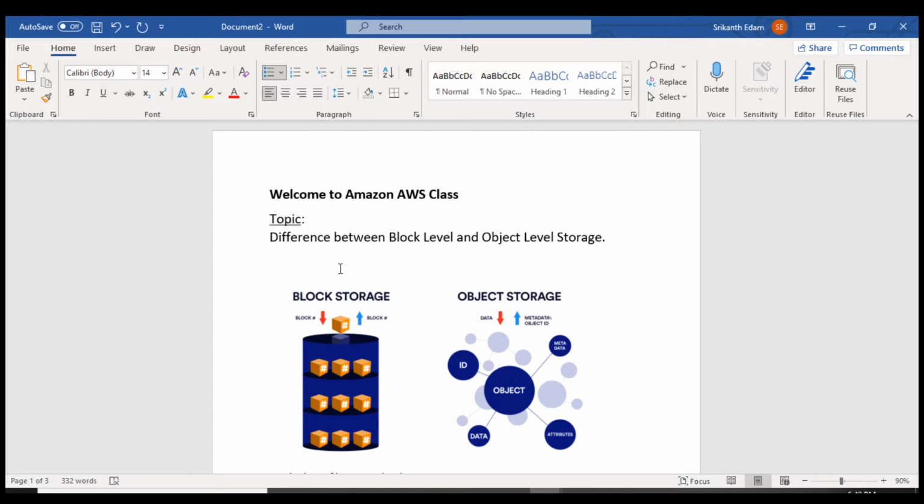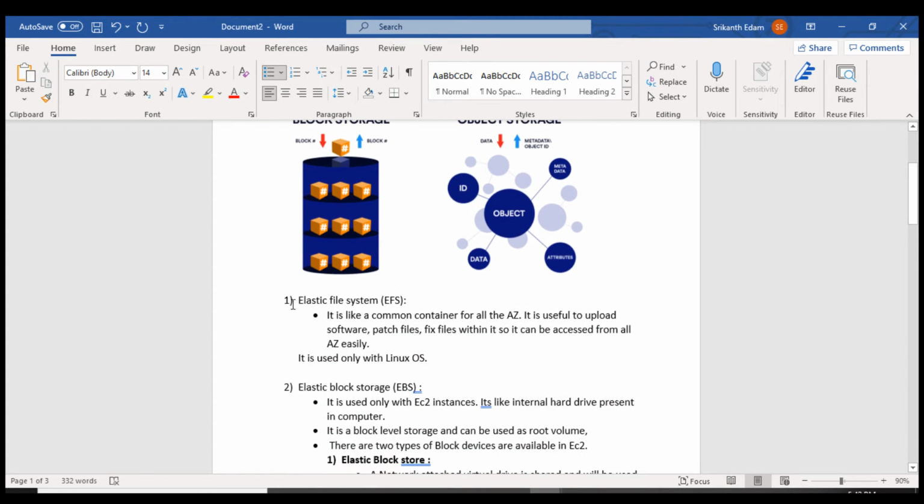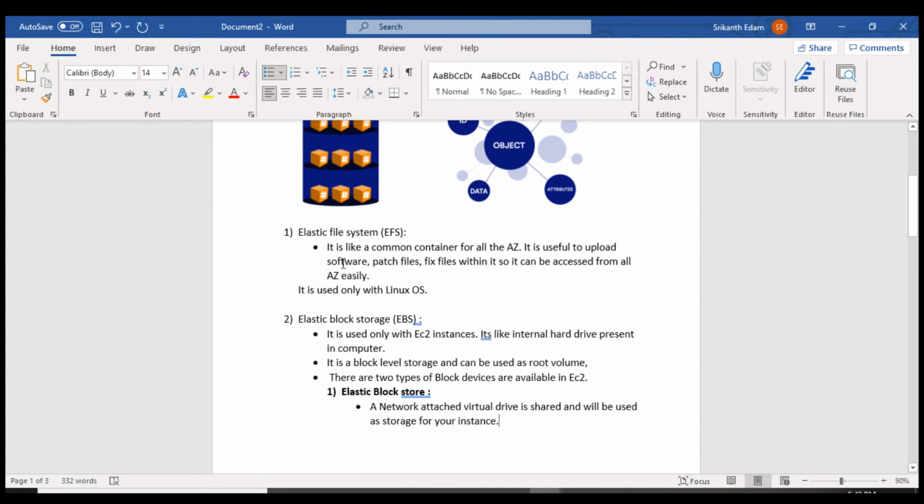Before we discuss the block level storage, in Amazon we have one more storage, that is EFS, Elastic File System Storage, and this storage is only used with the Linux operating system. Whatever data you save in this file system will be available in all the availability zones. You can save data like scripts, patches, and software in the EFS. It can be accessed from all the availability zones easily, and you cannot use this file system with Windows instances.